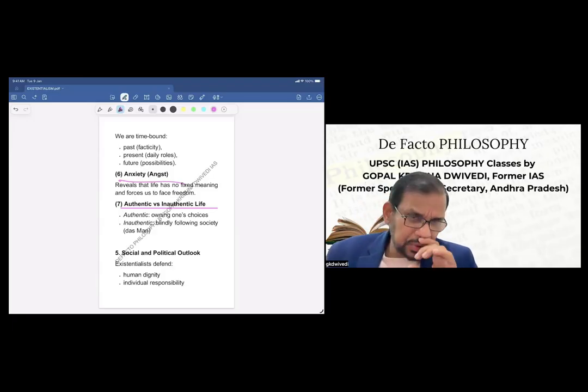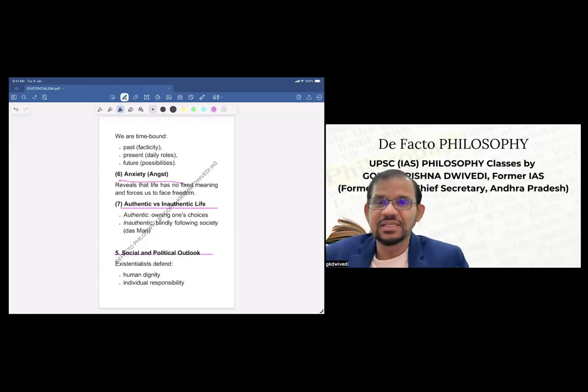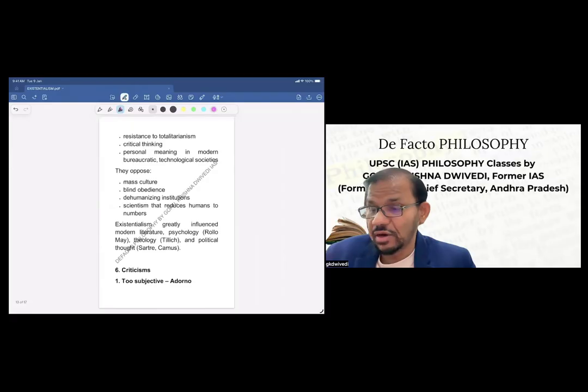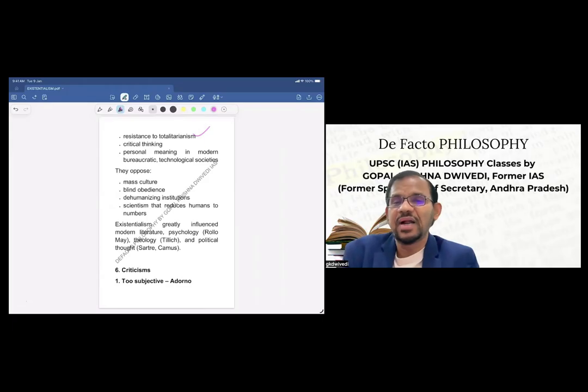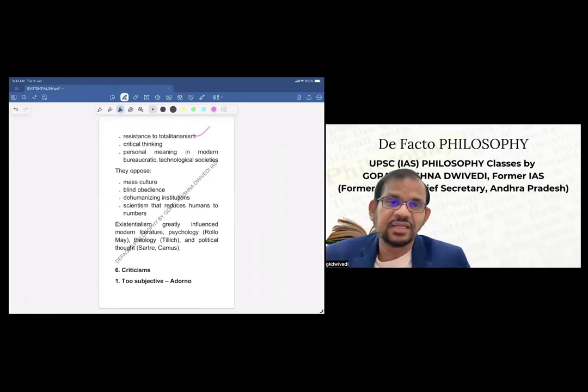Now, what is the social and political value or outlook of existentialism? Let us try to understand that also, to understand this concept a little more. Existentialists defend human dignity and individual responsibility. This is very, very important. They also resist totalitarianism because, as you know, Hegel's idealism inspired totalitarian regimes, and this is against that.